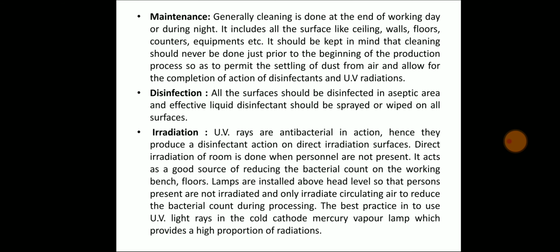Lamps are installed above head level so that persons present are not radiated and only radiate circulating air to reduce the bacterial count during processing. The best practice is to use UV light rays from a cold cathode mercury vapor lamp, which provides a high proportion of radiations.